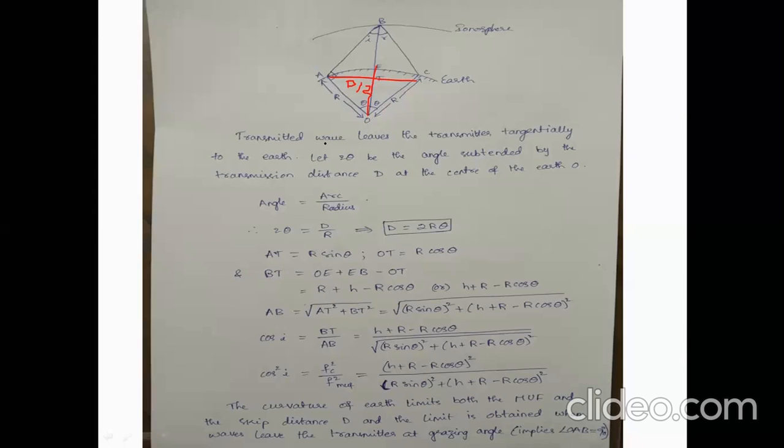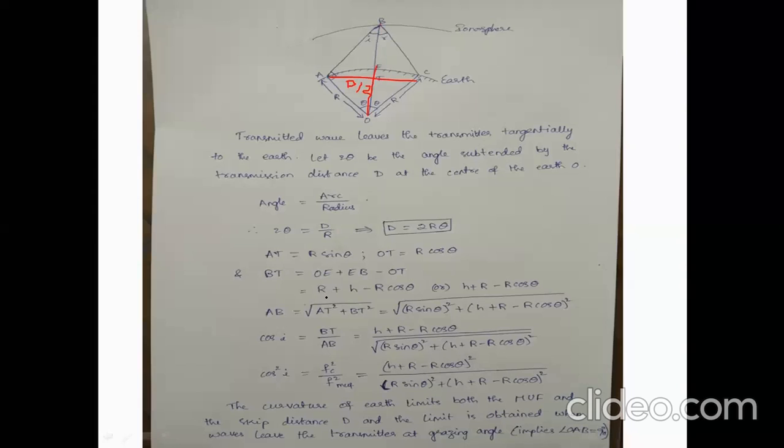And what is BT? You can see B here, till T. You can write BT as OE plus EB minus OT. OE from here to here, plus EB from here to here, is the total distance, and if you subtract OT, we get BT.